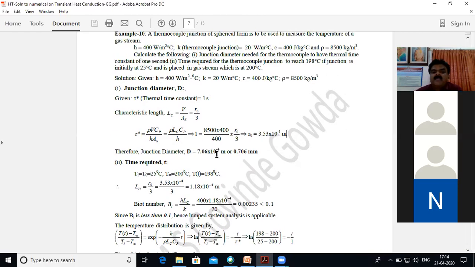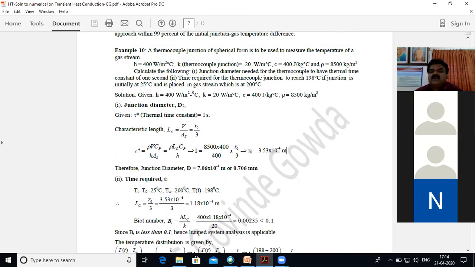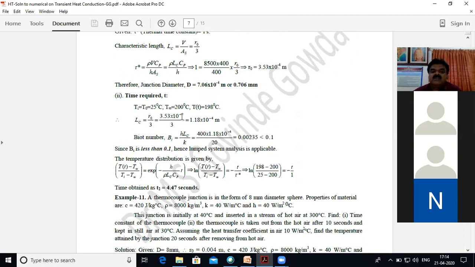Now for the time required: the gas stream temperature means the surrounding temperature is 200 degrees centigrade, the initial temperature of the junction is 25 degrees centigrade, and the achieved temperature is 198 degrees centigrade. For that, you have to calculate the time required.